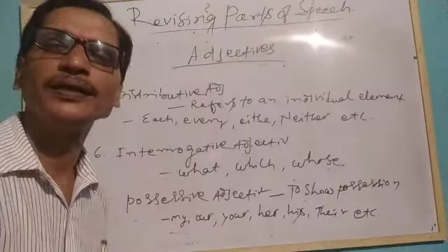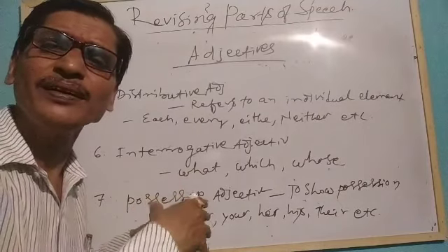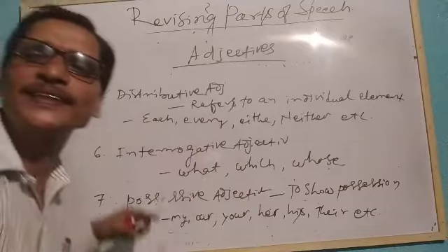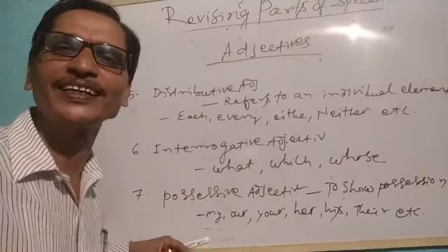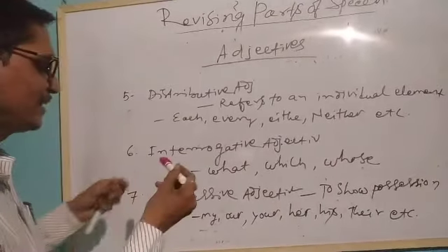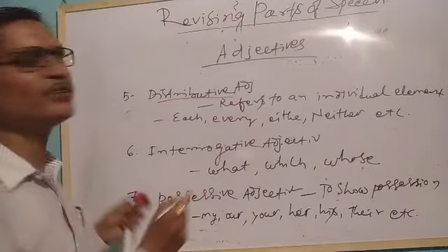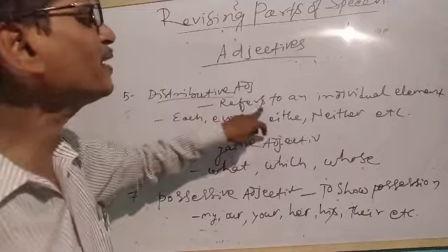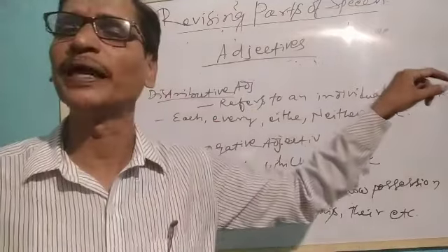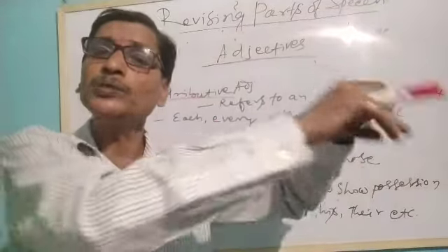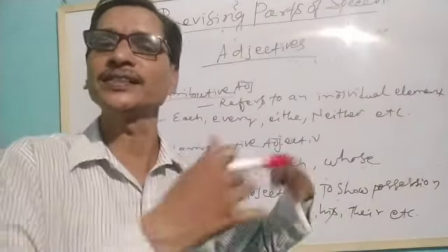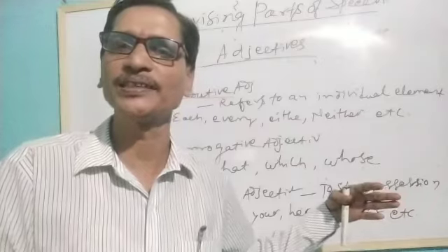Okay. Here you see we have written some other types of adjectives. You just try to understand. What are they? They are distributive adjectives. Distributive adjective means what? Some words that refer to an individual element. We are talking about individual elements. Some words we are using to enhance the meaning of the nouns in our sentence.